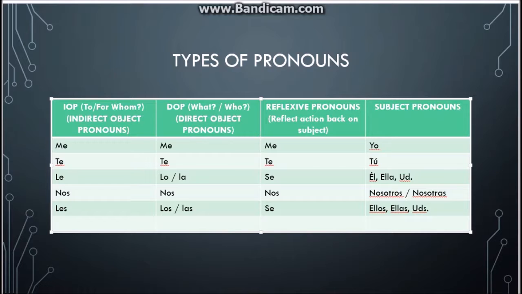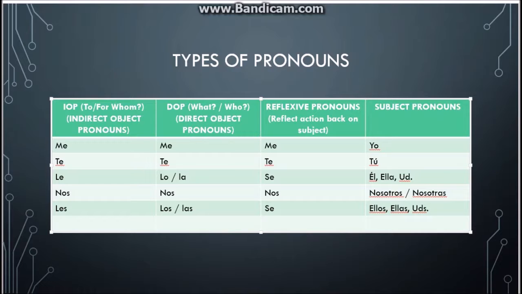For example, the reflexive verb requires a reflexive pronoun. We need that pronoun to reflect the action back on the subject. So if we say, me acuesto a las 10, because I'm the one doing the action, the only way I'm going to know that the action is coming back on me is with that pronoun. So the reflexive verbs need that reflexive pronoun. They can't be used without them.